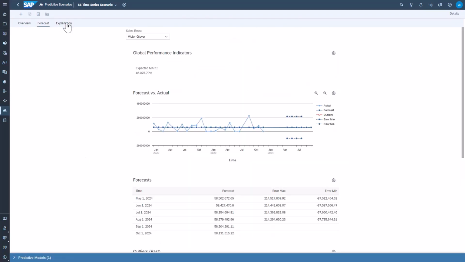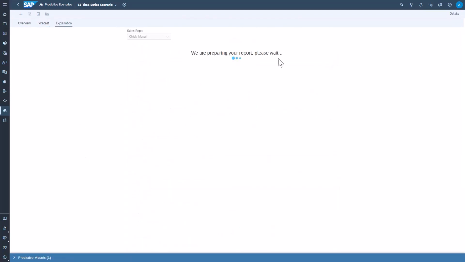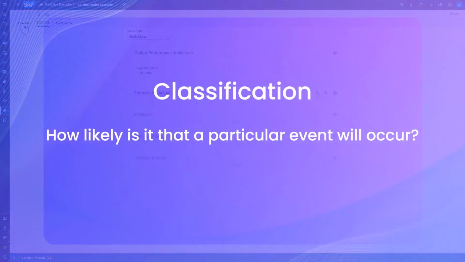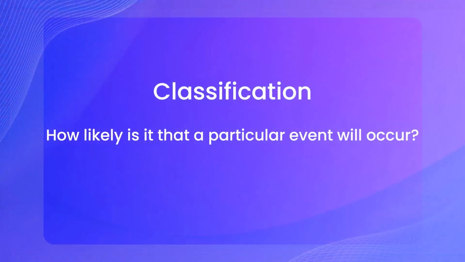There are 3 types of predictive scenarios that can be created in SAP Analytics Cloud. Classification scenarios aim to answer the question of how likely it is that a particular event will occur. An example would be what region is most likely to purchase additional products.